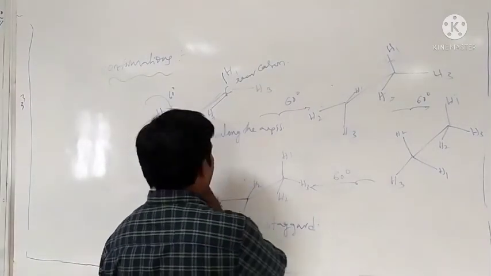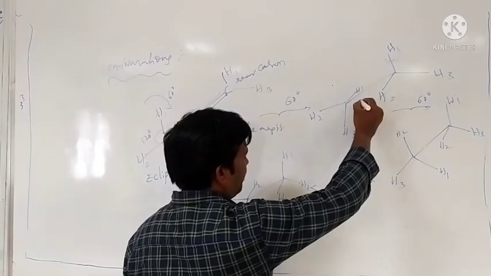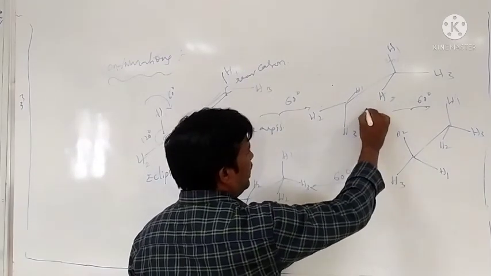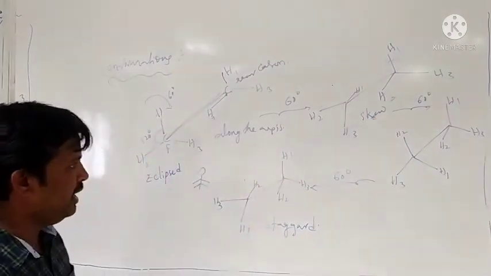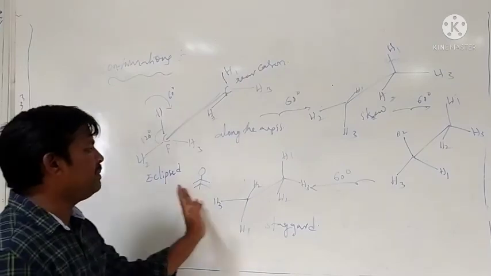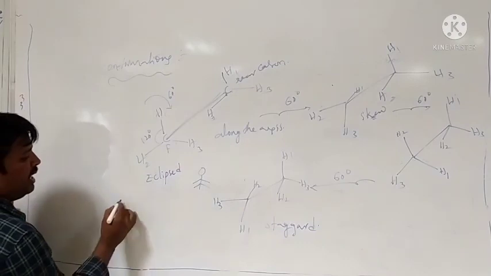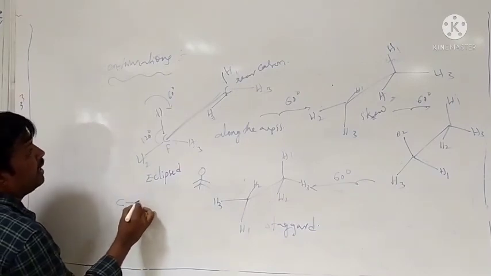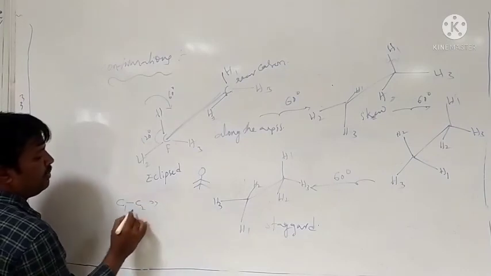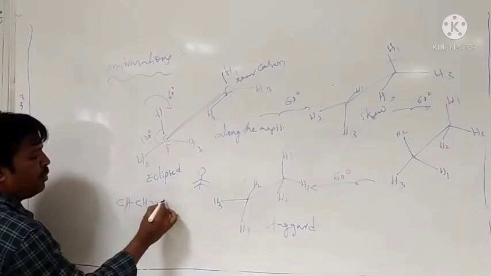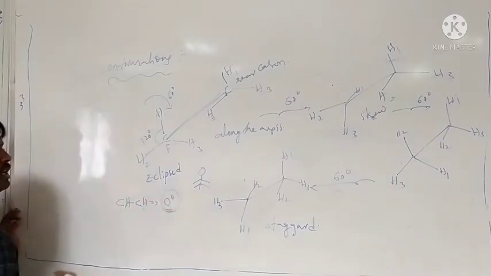Between the eclipsed and staggered, the intermediate conformation is called the skew conformation. Eclipsed, staggered and skew. In the eclipsed conformation, for the C1 hydrogen and C2 hydrogen, the bond angle is 0 degrees. That is the eclipsed conformation.